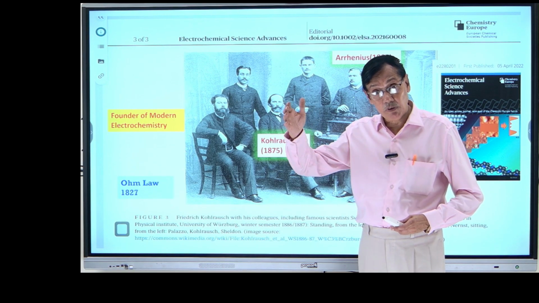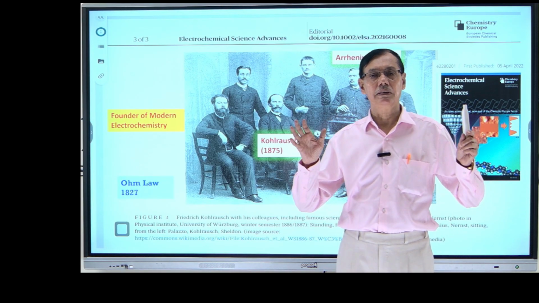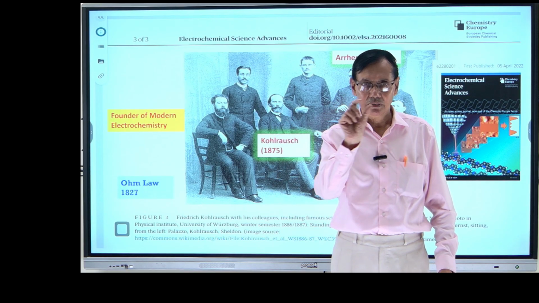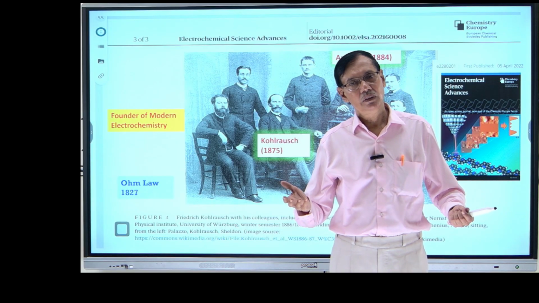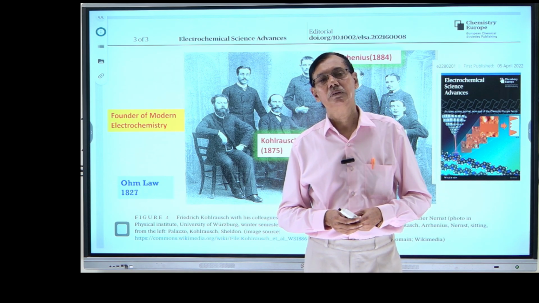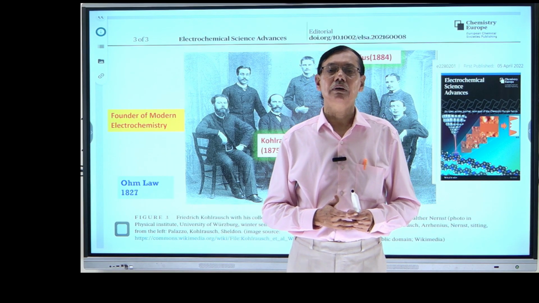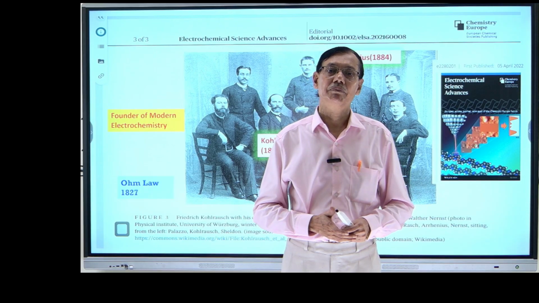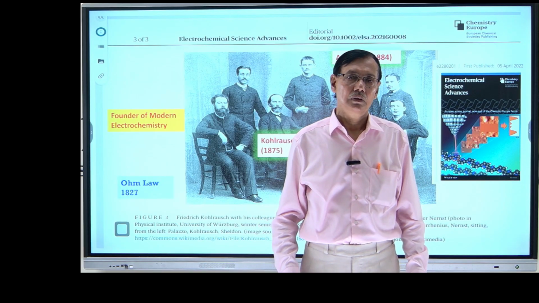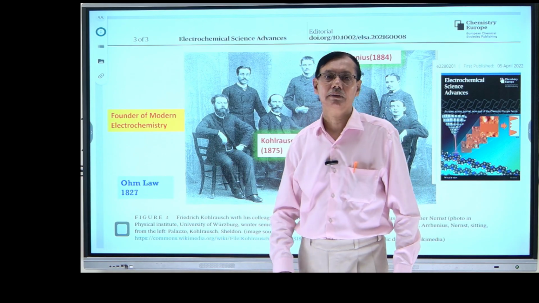And when he performed a large number of experiments, on the basis of the results of those experiments he concluded a certain theory, and that is the Kohlrausch theory. Because there was a problem of how to calculate the molar conductance or equivalent conductance of a weak electrolyte at infinite dilution. And that problem was solved by Kohlrausch.